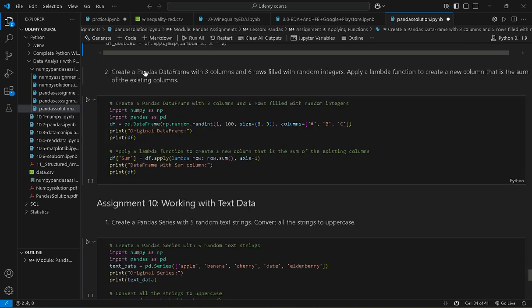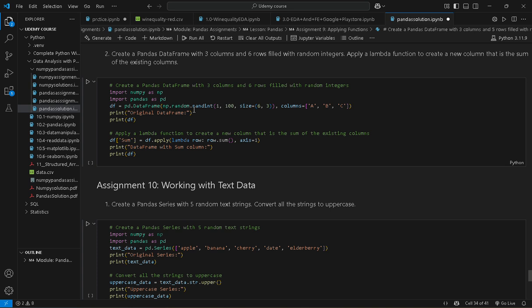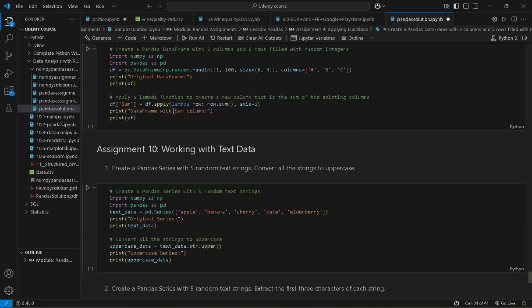Next question, create a pandas data frame with 3 columns and 6 rows filled with random integers. Apply a lambda function to create a new column that is the sum of existing columns. First, we have created a data frame with random integers 1 to 100 of size 6, 3 columns with names A, B, C. Okay, applying a lambda function to create a new column that is the sum of the existing columns. This is our new column, name is sum, and applying a lambda function row, row.sum with axis equal to 1 indicates our row sum.